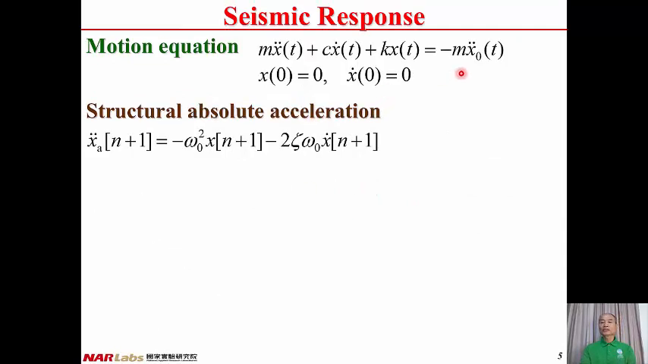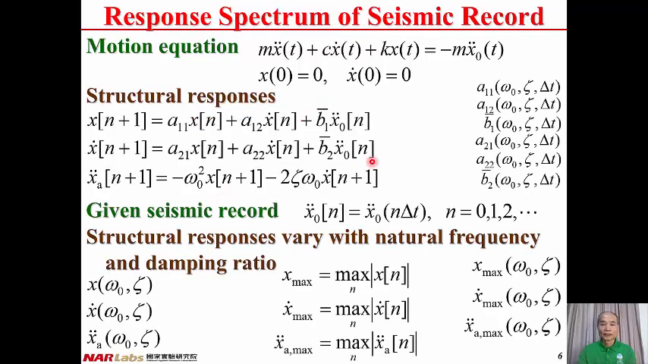And from the equilibrium equation, we can obtain the absolute acceleration with the information of the relative displacement x and relative velocity x star. We can compute the absolute acceleration of the structure. With these three equations, we can solve the relative displacement, relative velocity, and absolute acceleration.